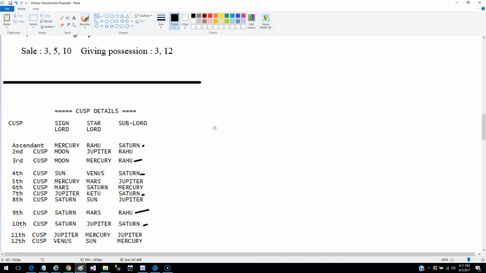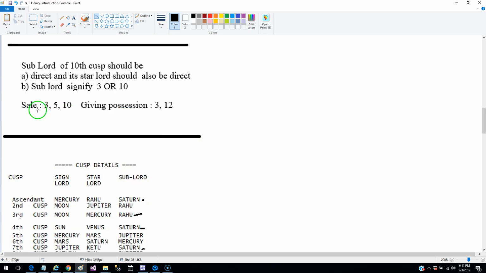So now we have seen that she will be able to dispose of her property, and she is not going to have any issue regarding any kind of negotiation. Now comes the difficult part: when this is going to happen, when she will be able to dispose of the property. Krishnamurti's rule is that when the significators of 3, 5 and 10 operate jointly, the sale will happen, and the property will finally go into the possession of the buyer when the significators of 3 and 12 operate on the timeline.